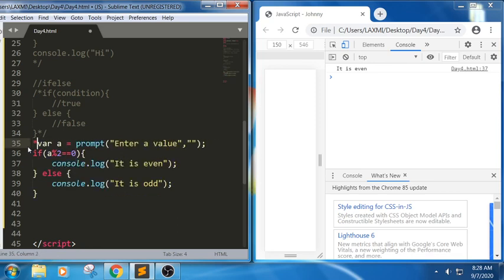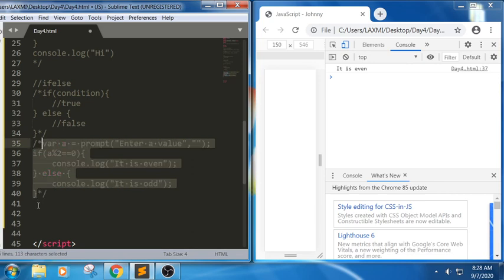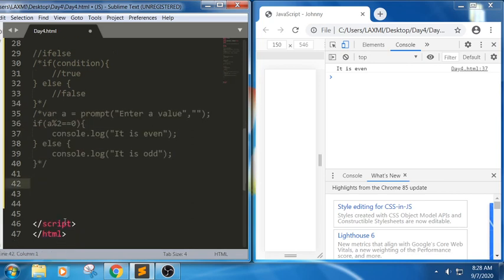Let us look into the switch statement. So in the conditional statements we have first if, next if else, and next is switch. A switch statement will have an expression and it will be evaluated against each of the case labels. Let us look into the syntax so that we will understand.